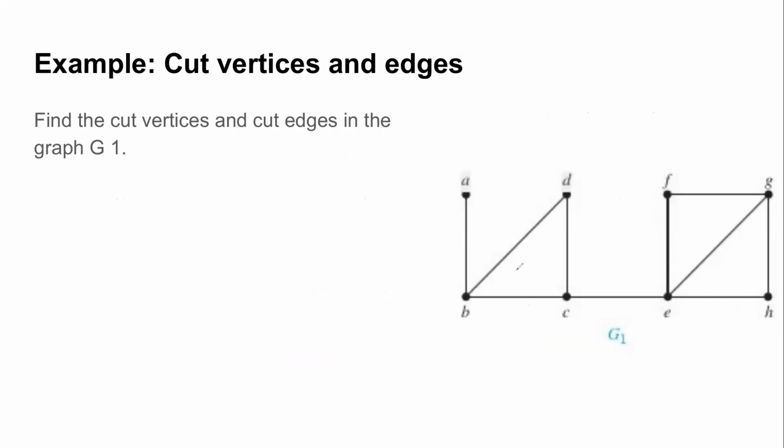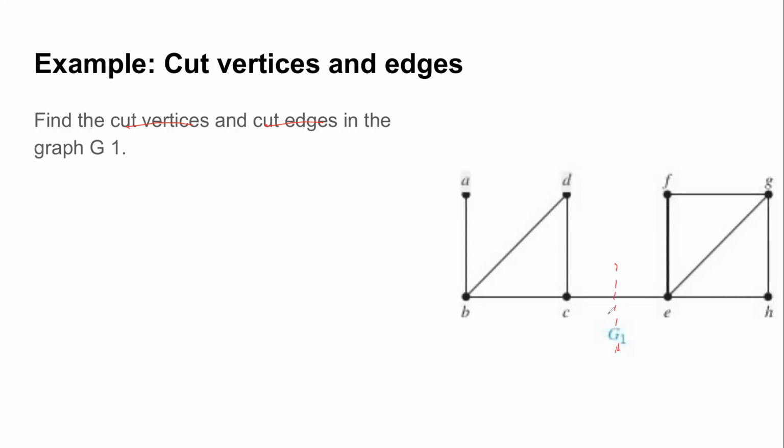Okay, you need to find the cut vertices and cut edges in this graph. Can you tell me? Firstly, let's see the easier one. What are the cut edges in the graph? One edge is a very clear cut edge or a bridge. The clear one is C, right?